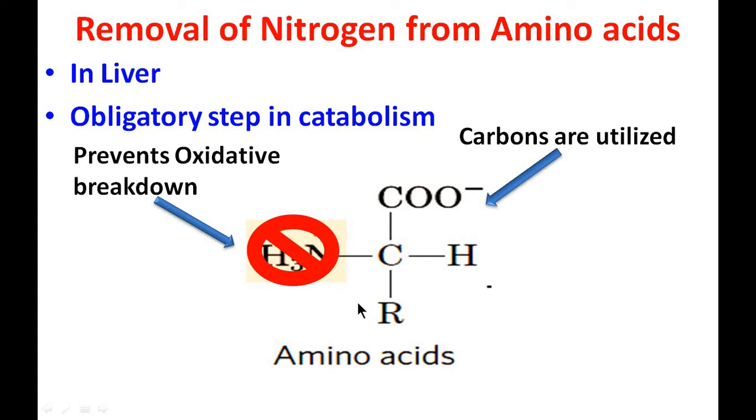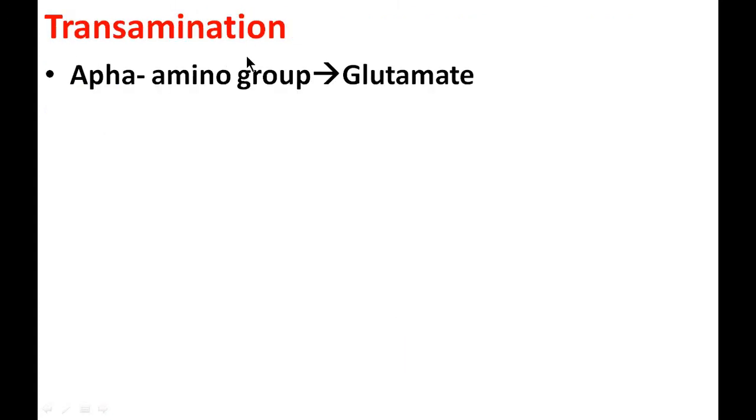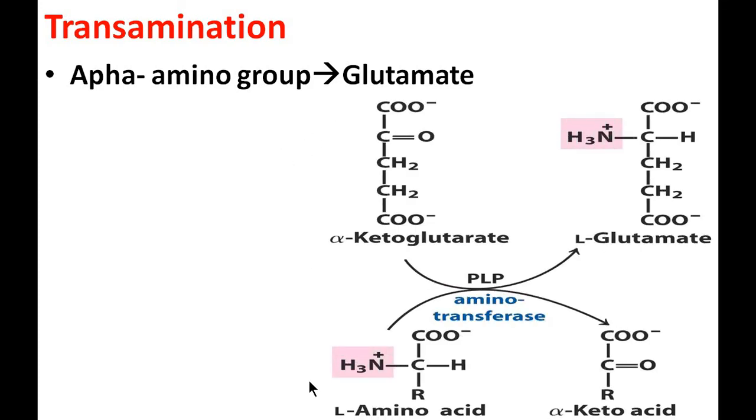reaction which removes this alpha amino group is called the transamination reaction, where the alpha amino group is funneled to form glutamic acid. If we look at how transamination takes place, transamination means the amino group of one amino acid is transferred to another alpha keto acid, so as to convert it into one alpha amino acid and another alpha keto acid. Here you can see the highlighted amino group is received by the alpha ketoglutarate, so the alpha ketoglutarate is converted to alpha L glutamic acid. You can see the amino group is from this amino acid, and now it has formed glutamic acid.